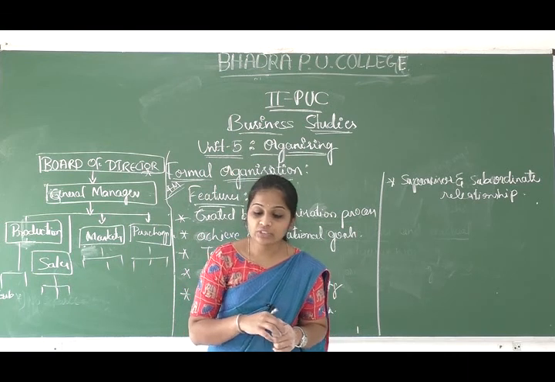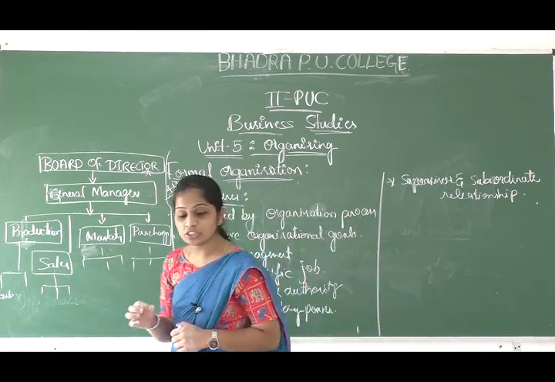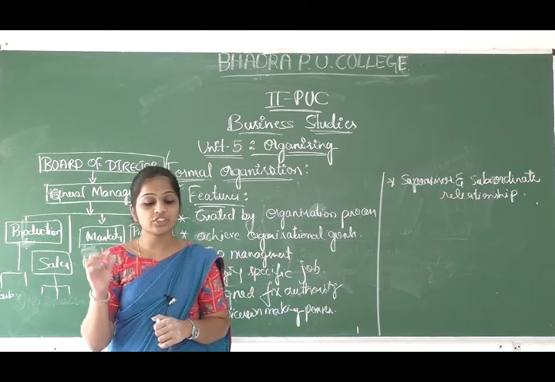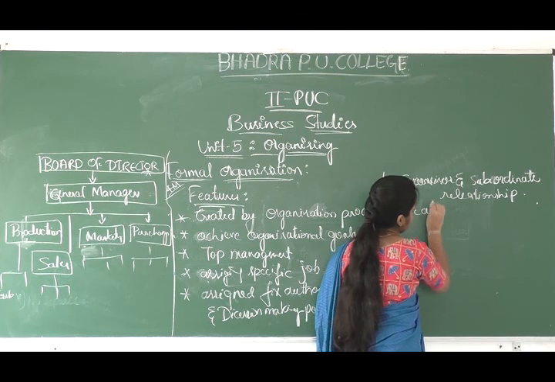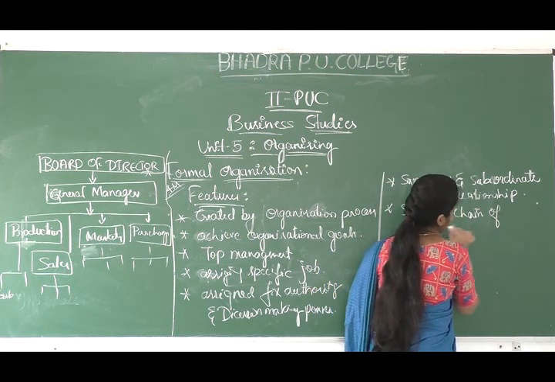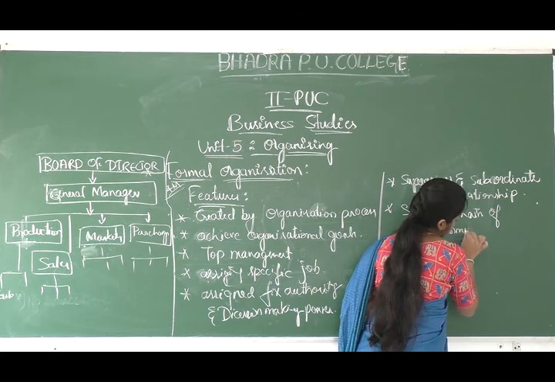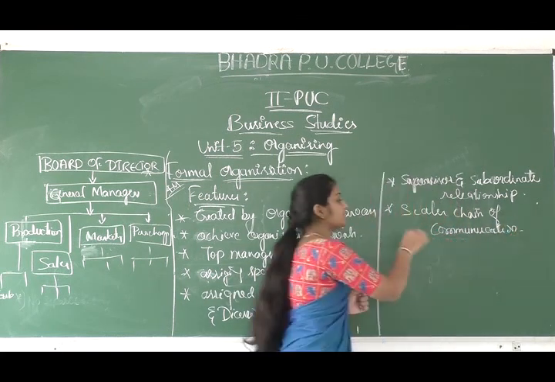Okay, and the next feature is that the formal organization structure creates a scalar chain of communication. So as you know, what is scalar chain?